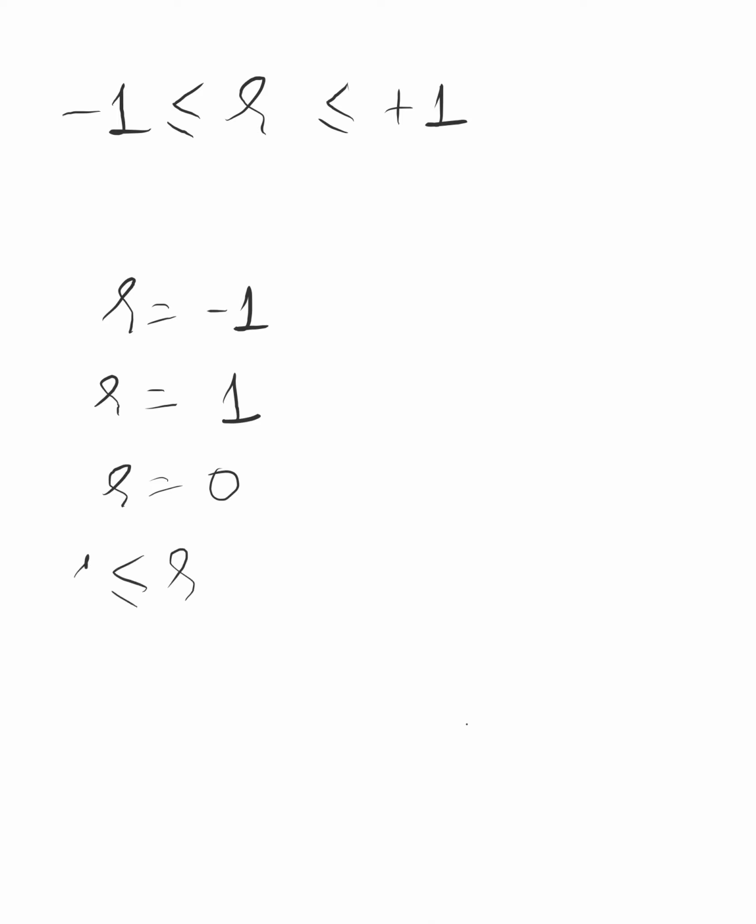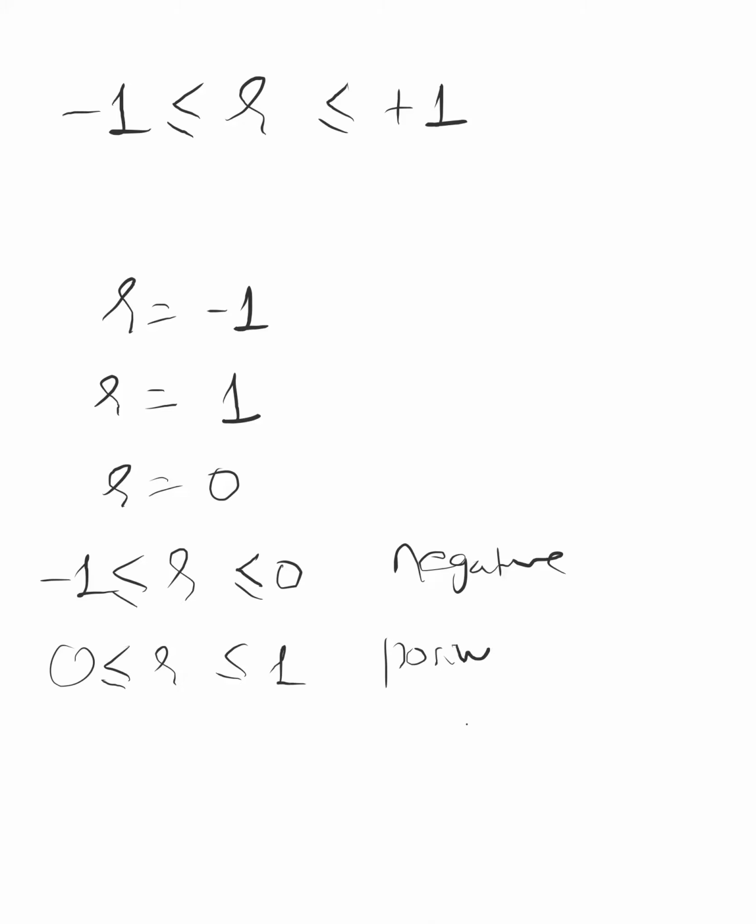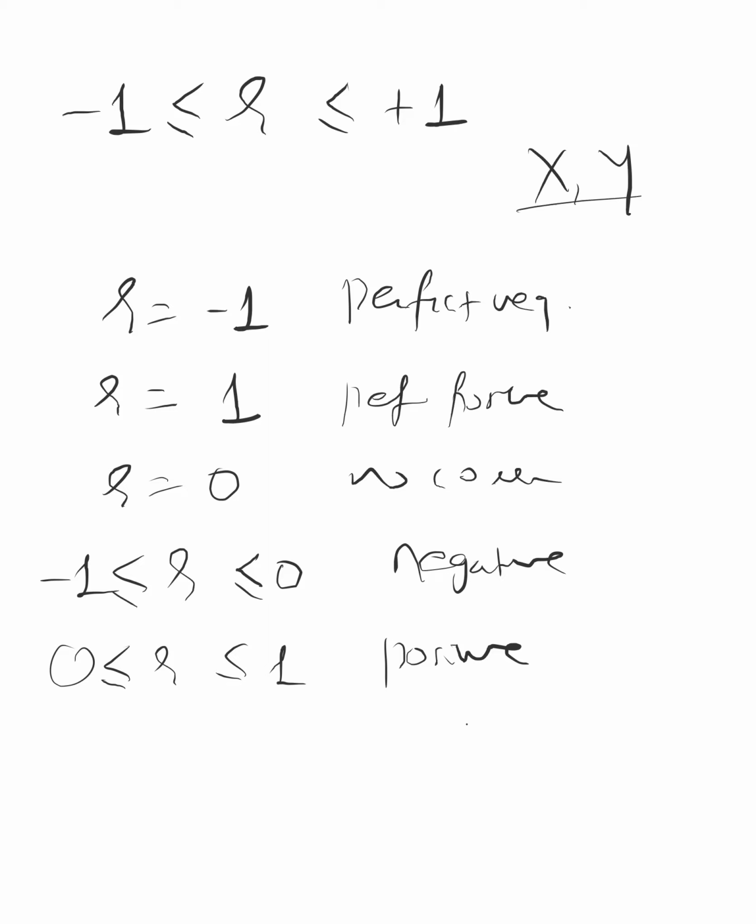If R is greater than -1 and less than or equal to 0, then it is a negative correlation, but not a perfect one. If R is greater than or equal to 0 and less than or equal to 1, it is a positive correlation, but not a perfect one. But this is a perfect negative and perfect positive, and no correlation. With these coefficient values, we can clearly find out what type of correlation exists between X and Y. That's why it's called the Karl Pearson coefficient of correlation.